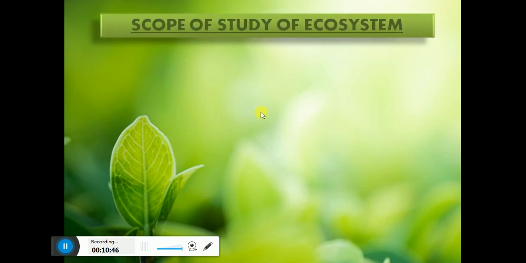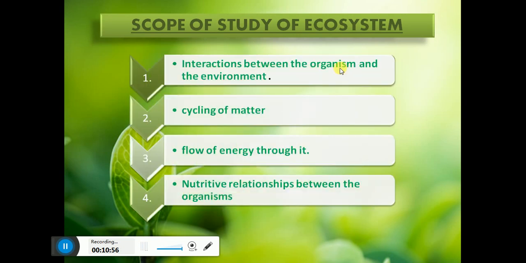So now, why are we studying the ecosystem? We need to know why we are doing this work. So let's talk about the scope of study of ecosystem. The scope of study of ecosystem is mainly about learning four main things. What are they? Let's see. Interaction between the organism and the environment. We need to learn with which things we are connected and how they are benefiting us.